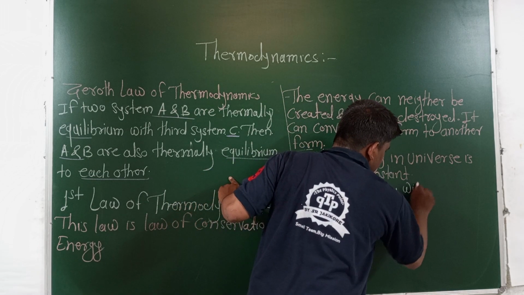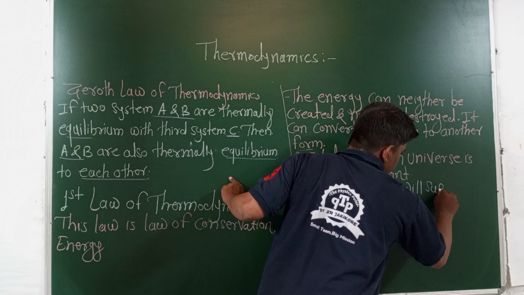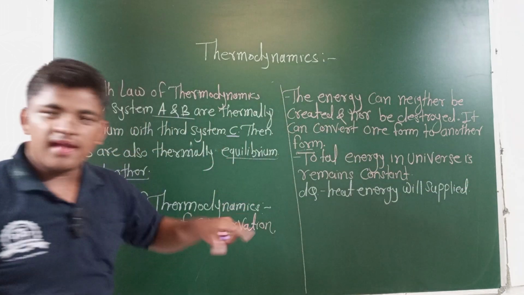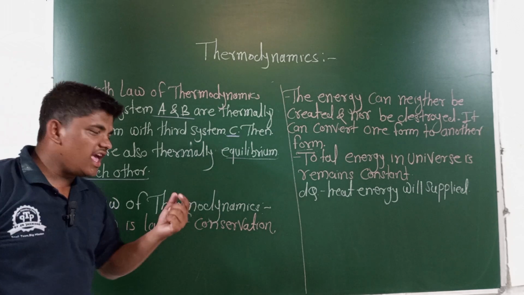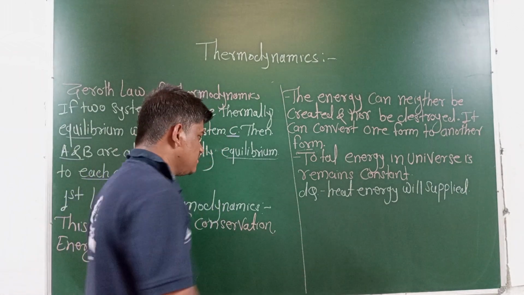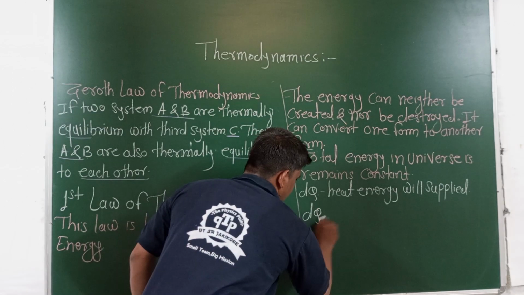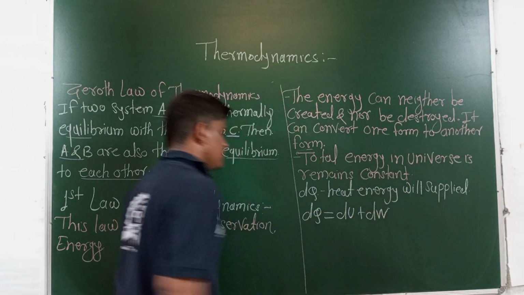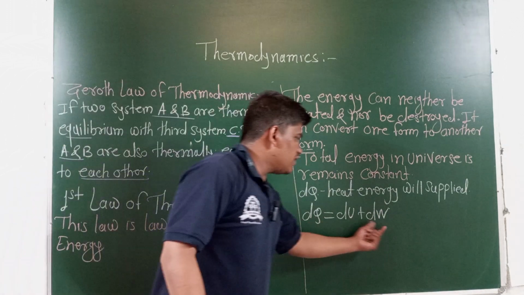If dq heat energy is supplied to any system, then the change in internal energy or change in energy in that system is written in the form of an equation, that is dq is equal to du plus dw.